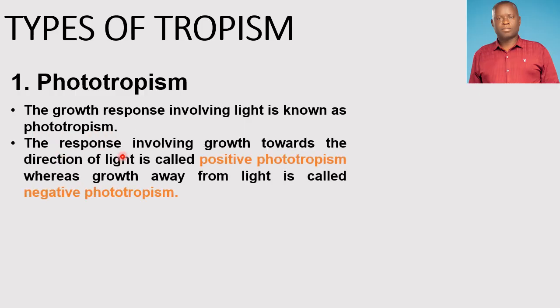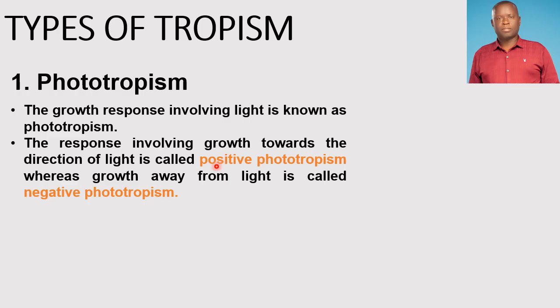The response involving growth towards the direction of light is called positive phototropism. For example, the potted plant we had earlier can grow towards the direction of the light from the window side. Because the plant grows towards the direction of light, we say it is positive phototropism.